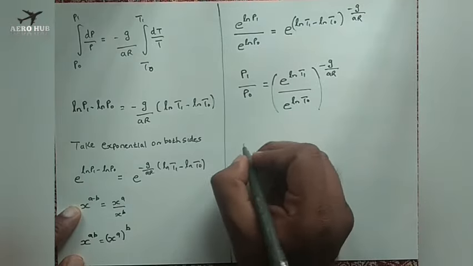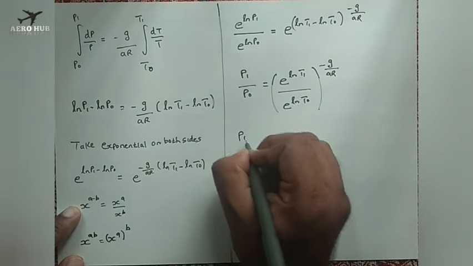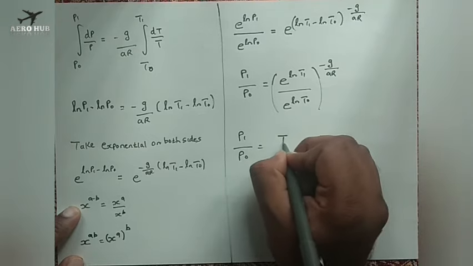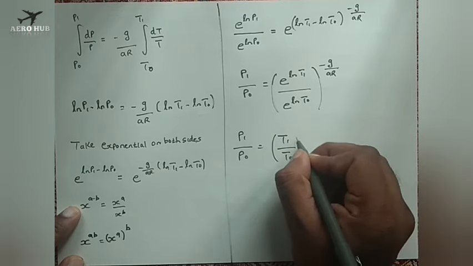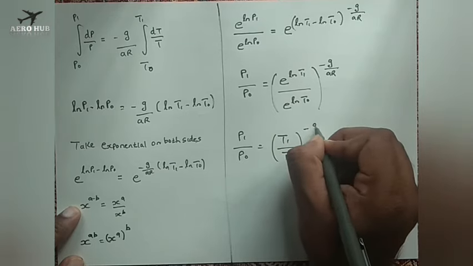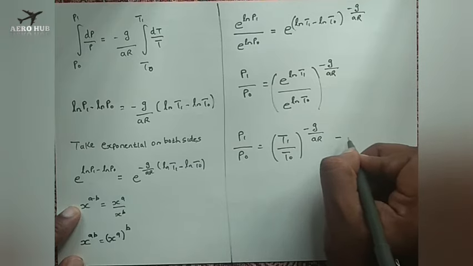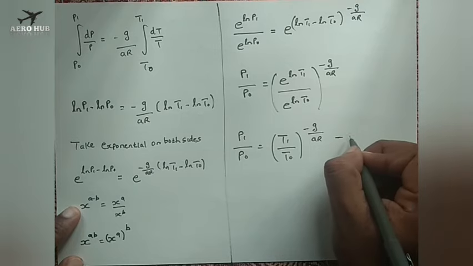So I can write e power ln t1 will be t1, so p1 by p naught is equal to t1 by t naught, the whole power minus g by ar. This is the relation between pressure for a gradient layer. I put this as equation number 6.